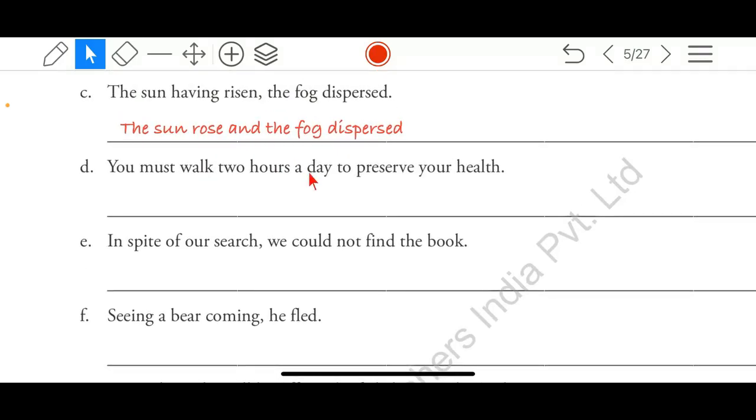You must walk 2 hours a day to preserve your health. You will remove "to". That's it. Already two independent clauses are given. One independent clause is this: you must walk 2 hours a day.